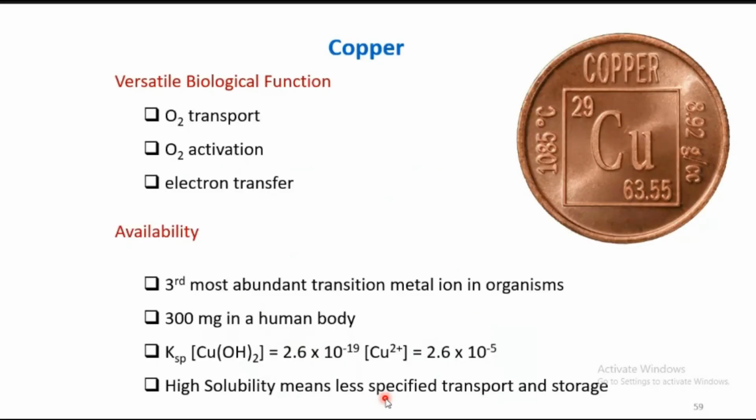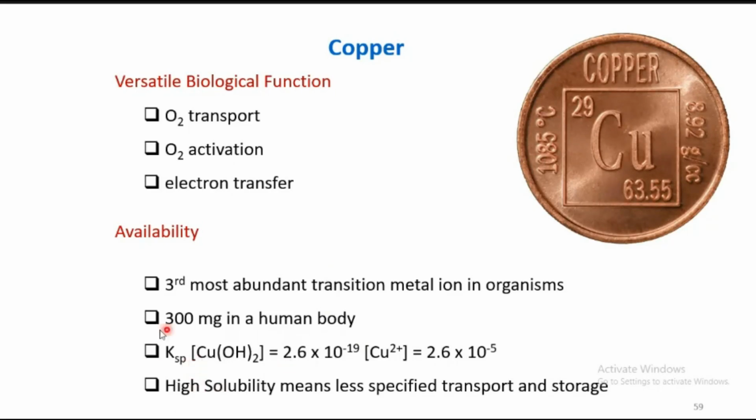Then copper. Copper is also one of the important elements. Next to iron, copper is also versatile. Most marine organisms utilize copper in their active site. Copper is also involved in oxygen transport activation as well as electron transport. Several kinds of things it will do, so it is needed in the human body. Only 300 mg is present, but if it decreases below 300 mg, it will lead to anemia. It is also indirectly related to anemia.